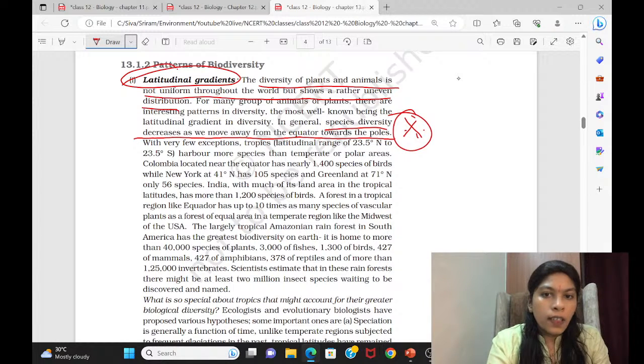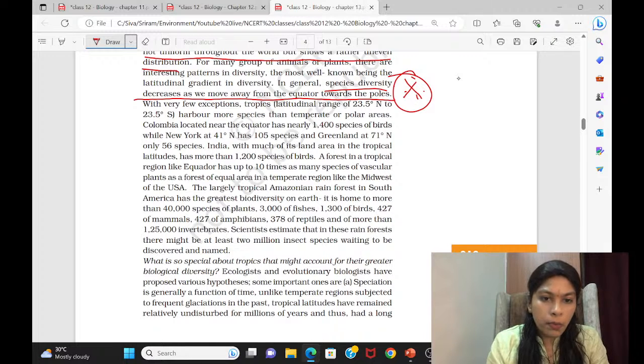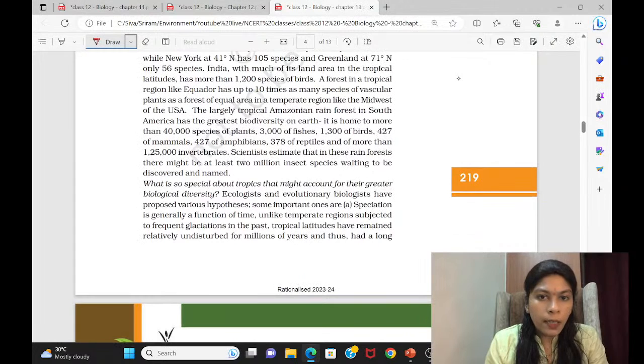And then even if you are taking latitude also, a forest. So they have given examples for this particular statement. They are giving these examples. Then come to the next statement.